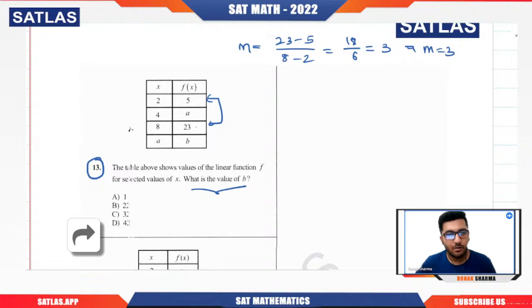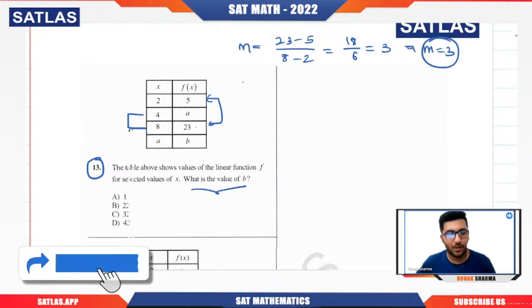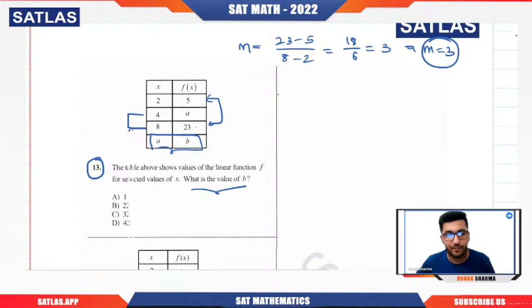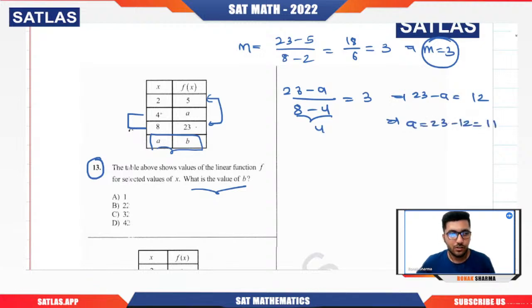Now if we take these 2 points. Why? Because I want to calculate the value of a first. Because you can see that here I have a comma b, right? So I need the value of a first. So 23 minus a divided by 8 minus 4 should be equal to 3. Yes or no? So 23 minus a should be equal to 8 minus 4 is 4, and 4 into 3 is 12. So from here a is 23 minus 12. That should be 11. So we have got the value of a is 11.